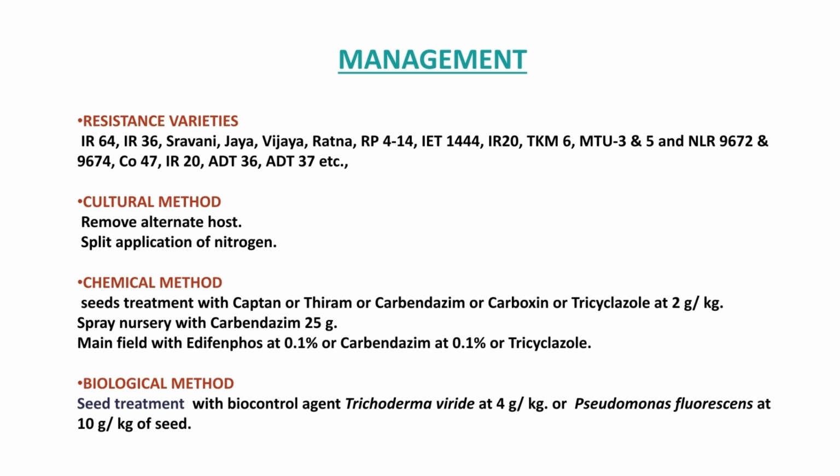Seed treatment is mostly preferred with captan, thiram, carbendazim or tricyclazole, 2 gram per kg of seed. Spraying at nursery stage can be done with carbendazim. In the main field, edifenphos, carbendazim, tricyclazole and triazole fungicides are most commonly used. Nowadays, strobilurins can be used.